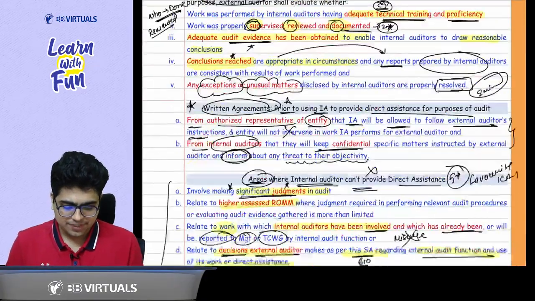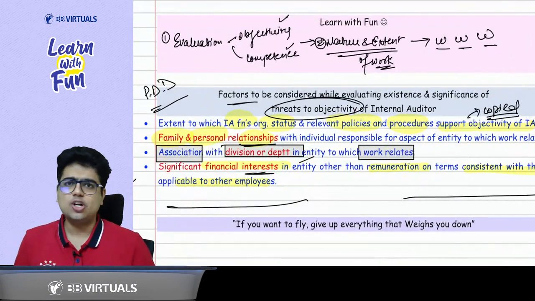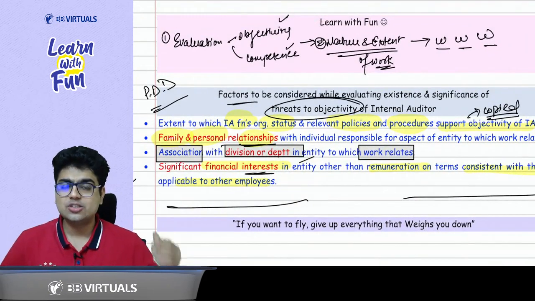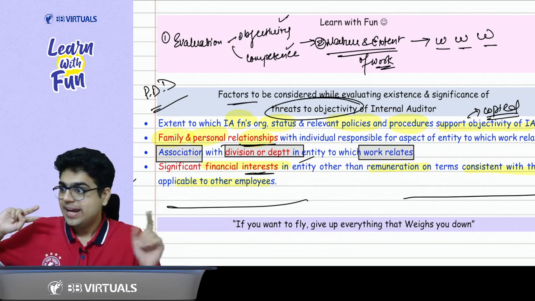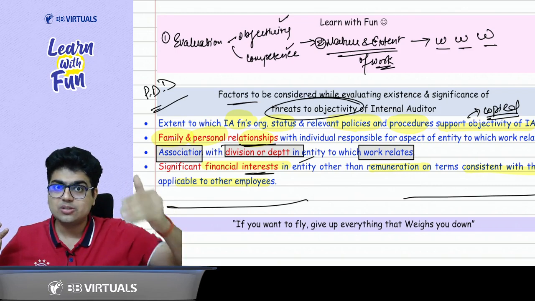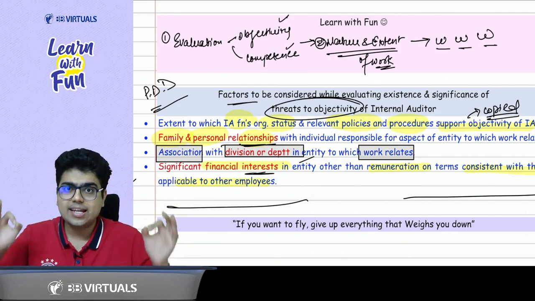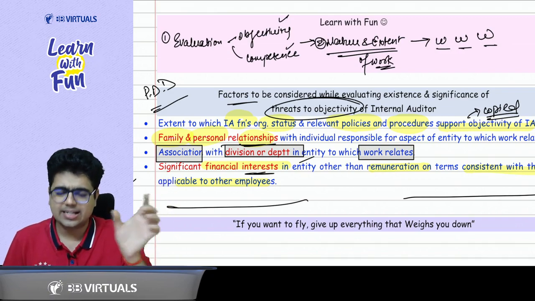And the last point that we discussed was evaluation of objectivity. Whenever you are evaluating the objectivity of the internal auditor, what do you see? We see the interest and the relationship. This is the same thing we studied in SA 620 also. Interest means the financial interest, relationship means the personal relationship.